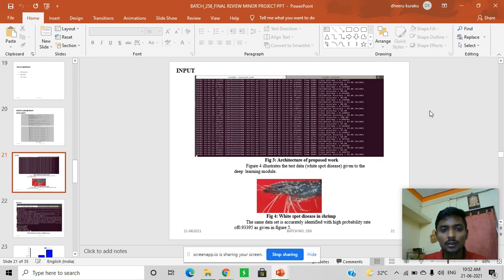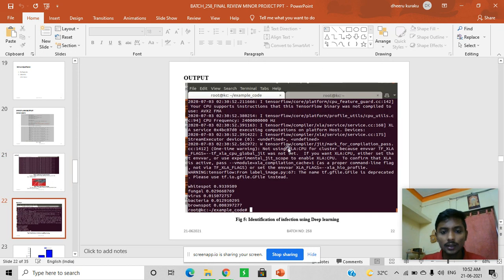If you see, this is the data we have given. After executing, it shows that the given disease is white spot disease, at 0.93. That's 93% confidence that the given photo is white spot disease, and 0.029, which is about 2%.